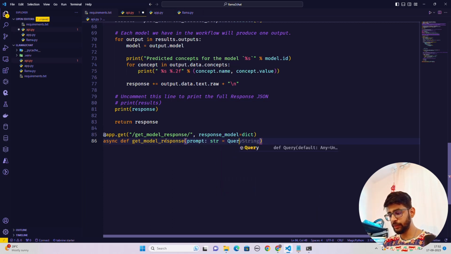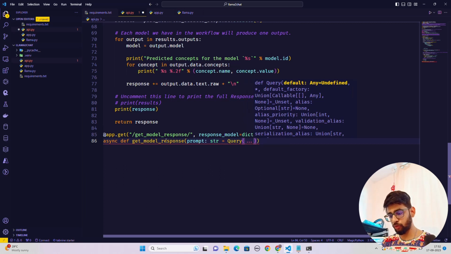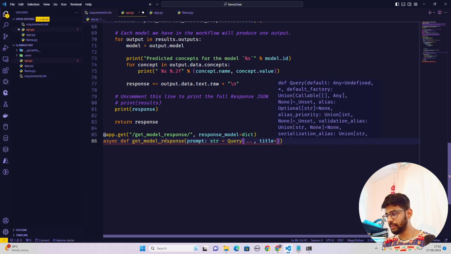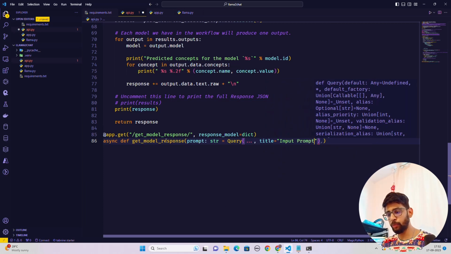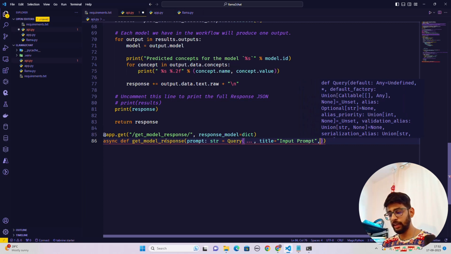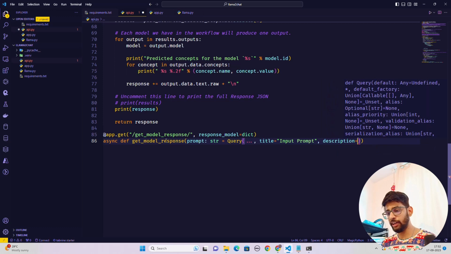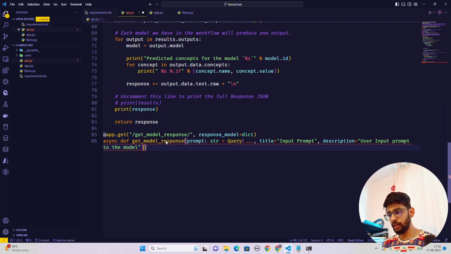If you're using Jinja and all, maybe you have to look at Form or something like that. In Query, I'm going to have my title, and the title is nothing but let's call this input prompt. You can also give a description, so let's give it a description here. Description: user input prompt to the model. Here we go.